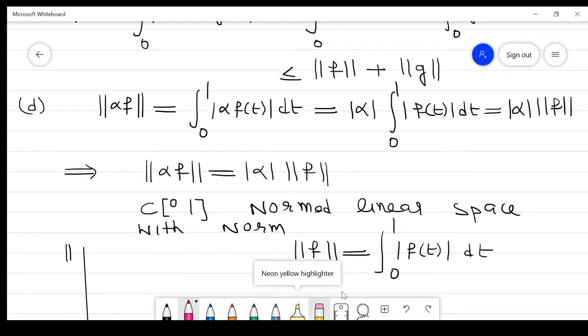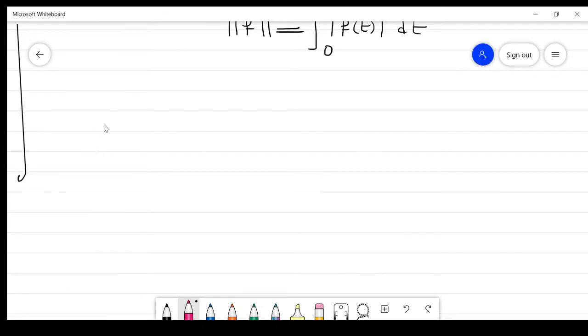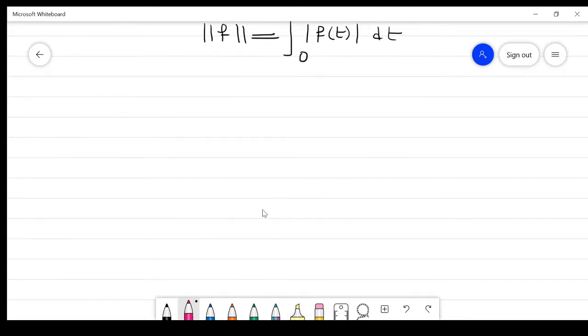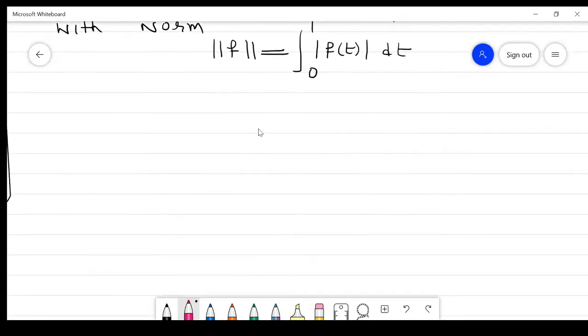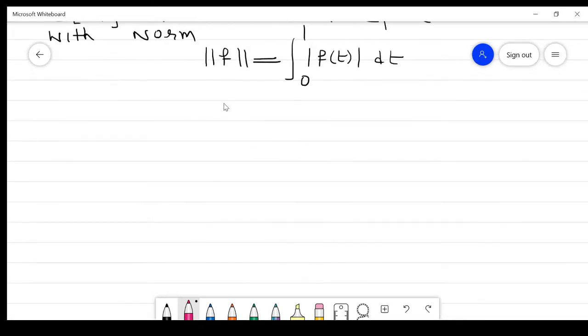Now the next part is to prove whether this is a Banach space or not. My purpose is to prove whether it is a Banach space with this norm or not. Basically, C[0,1] is not a Banach space with this norm. To prove that result, we take some Cauchy sequence. So first take some sequence.